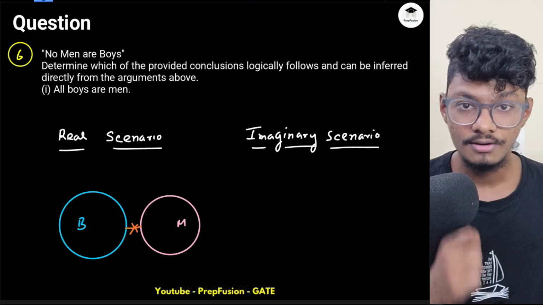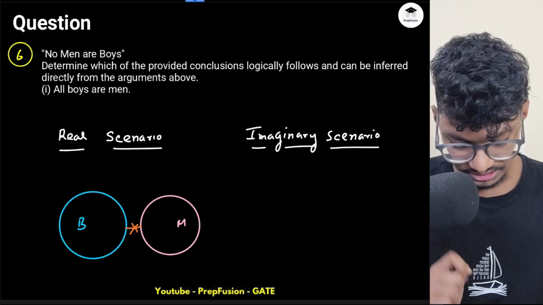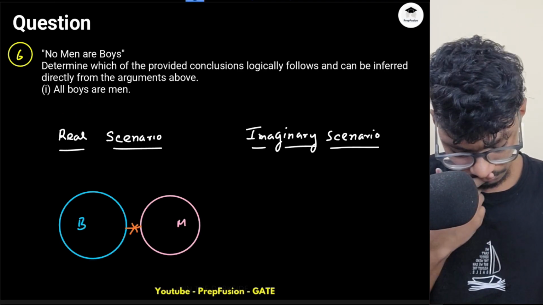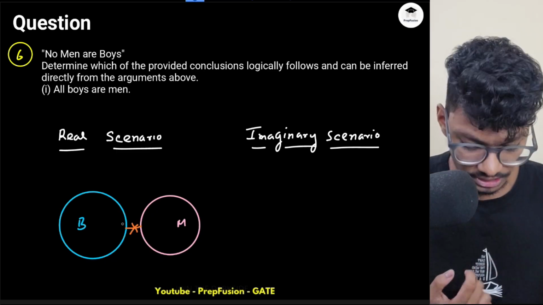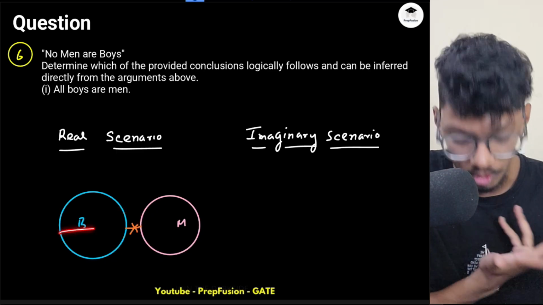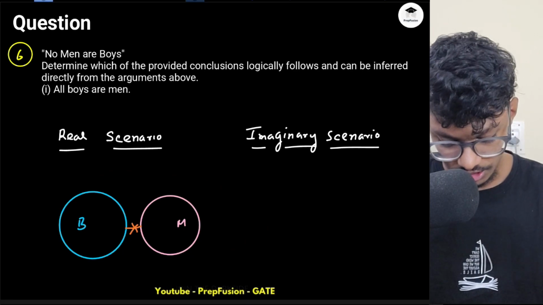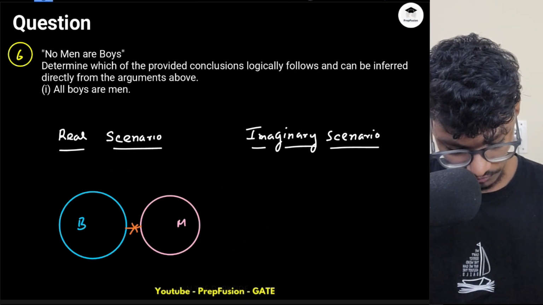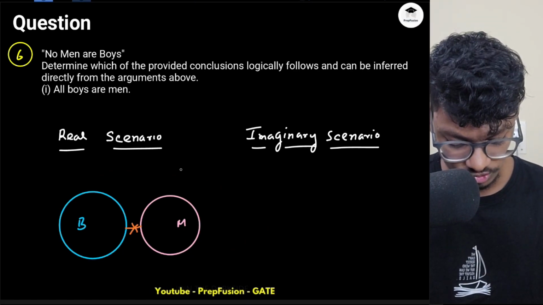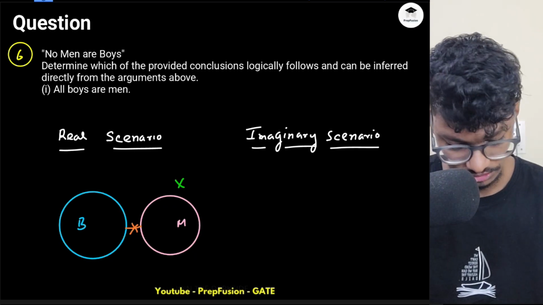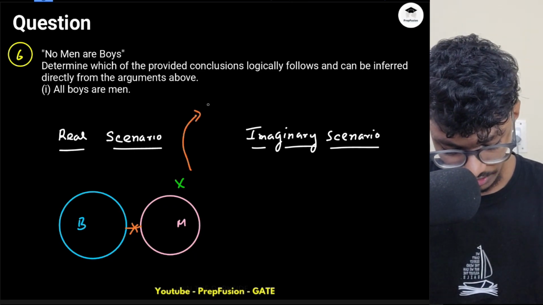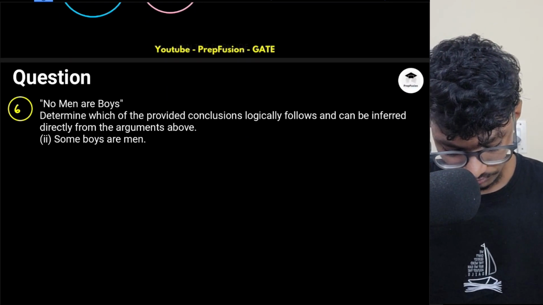So let's solve the first case. In the first case, they're telling me all boys are men. This is definitely false, right? Because there is no common region. How can all boys be men if no boys are men? Because there is no common region between men and boys. So this is definitely false. As it is not following this picture, things have become so much simpler now. I just have to check one picture. As it is not following the picture, it will be definitely false.